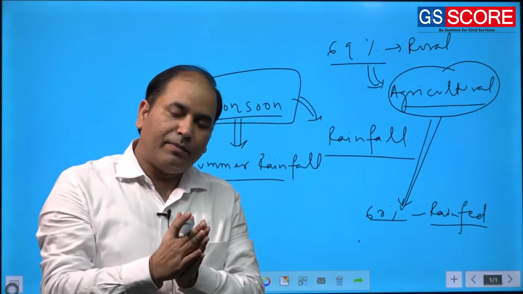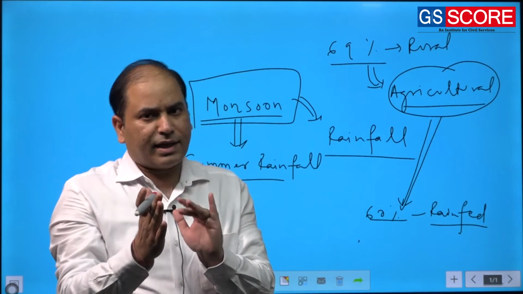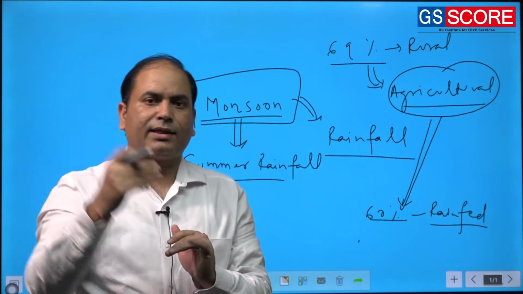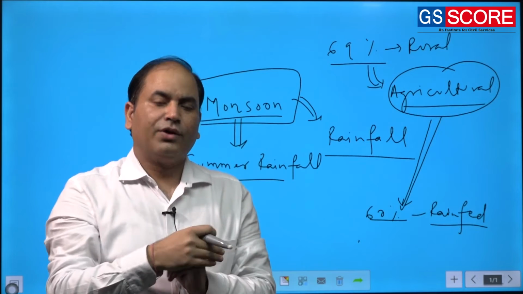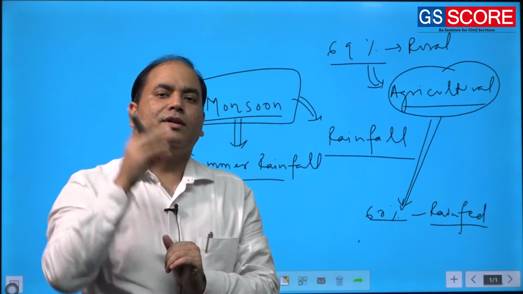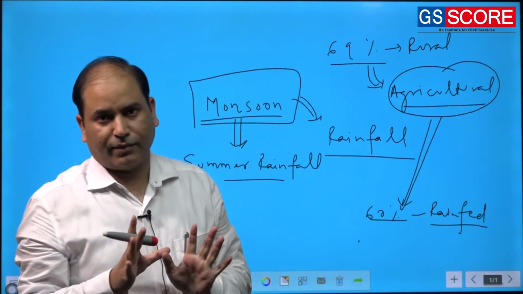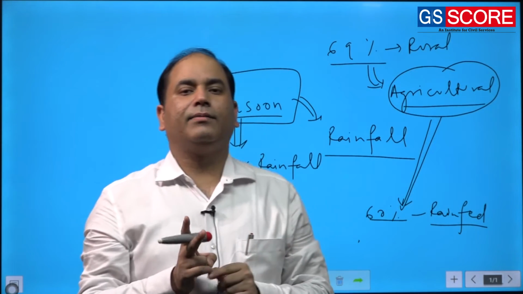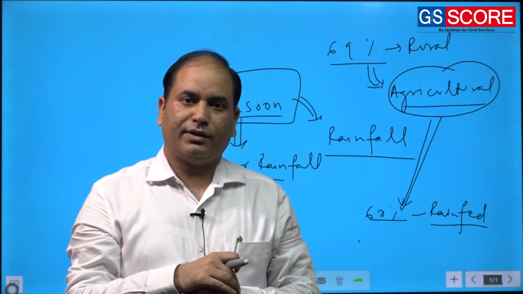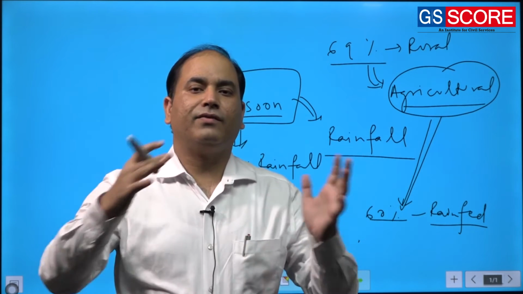So if there is any change, you can have excess rainfall, you can have deficit. So any change in the rainfall is bound to affect the agricultural activity. And if the agricultural activity gets affected, the effect will be manifold.